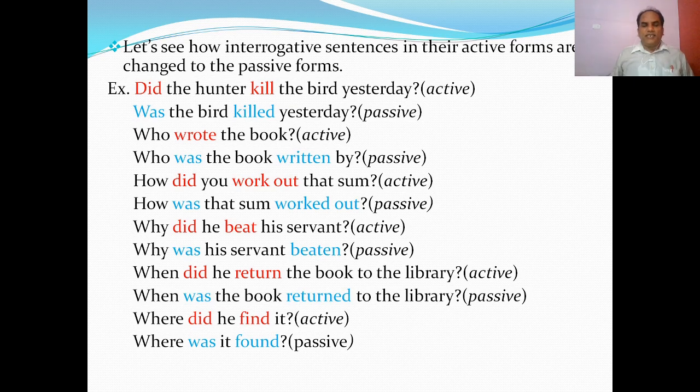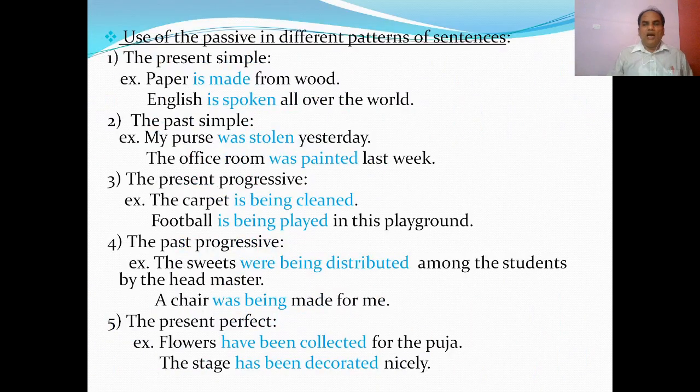Where did he find it? This is the active voice, because the subject is focused. And to make it passive, it is: where was it found? So this is how we can change both yes/no questions and WH questions from active to passive or passive to active. So the vital thing we should know is the use of passive in different patterns of sentences. This is very important, the need of the time.